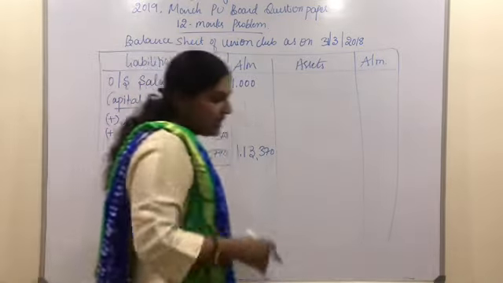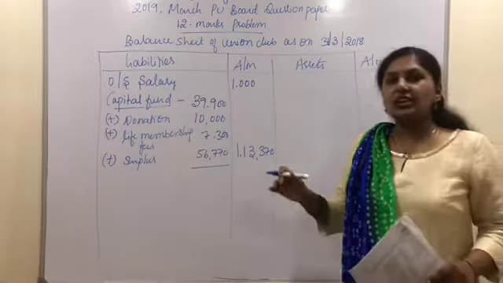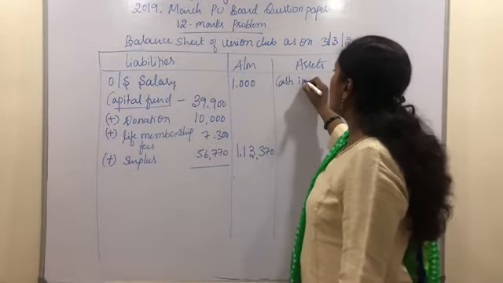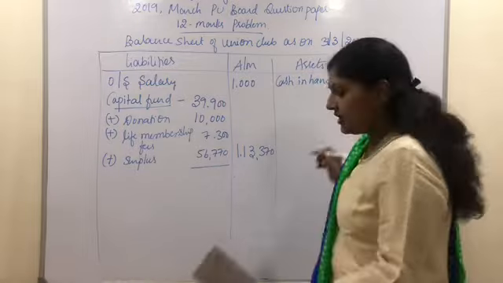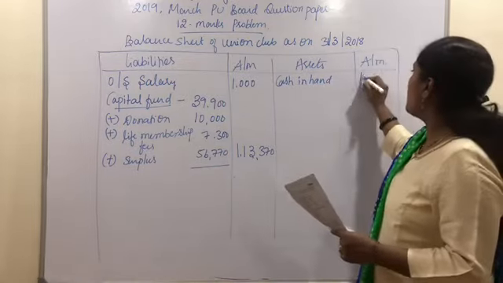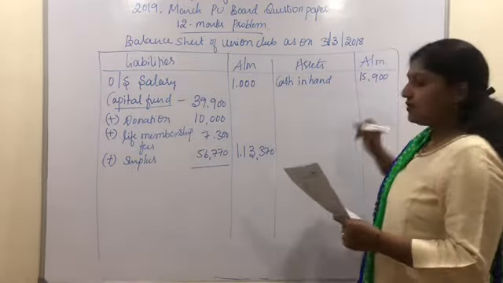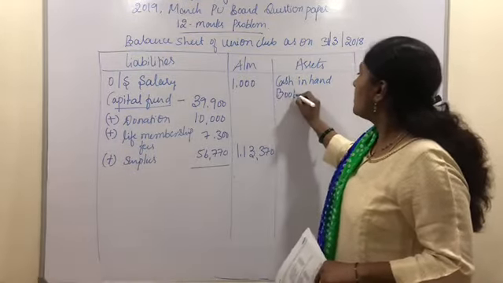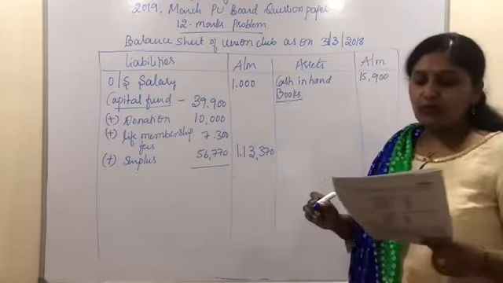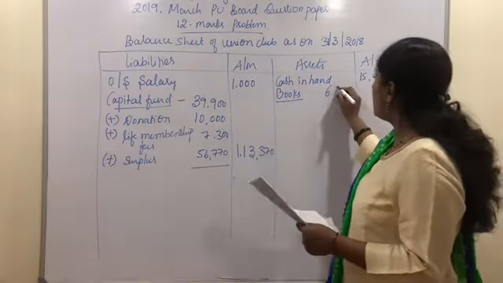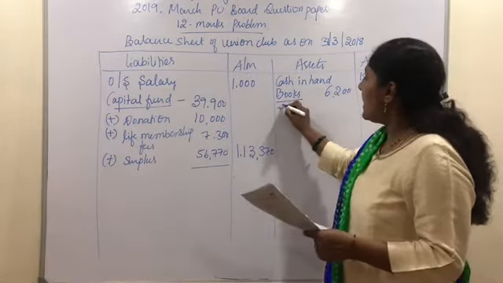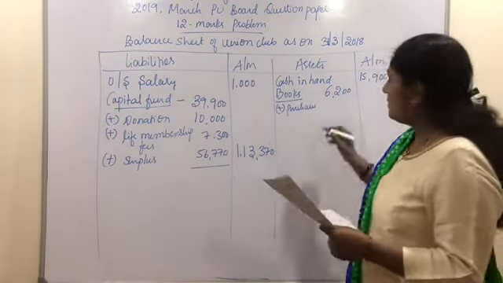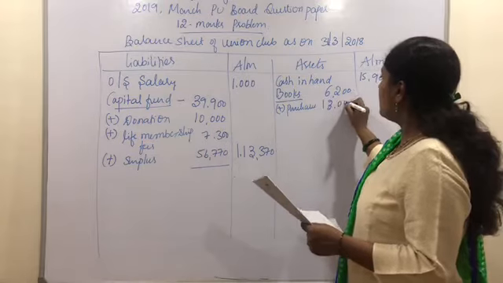Now let us record the assets. The first asset generally is going to be the cash balance. So in this problem it is closing cash in hand balance that we are considering here. The cash balance is 15,900. So after the cash, the next asset is books. The book value of books is 6,200. There is an additional purchase in between, that is 13,000.